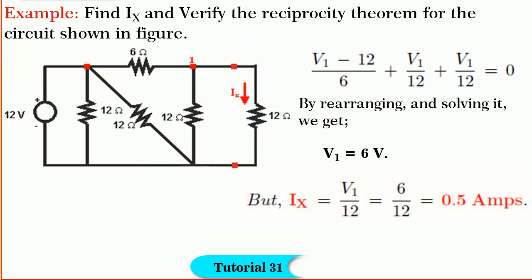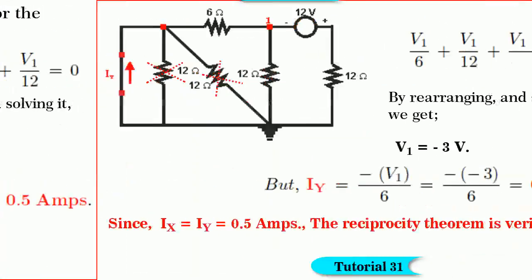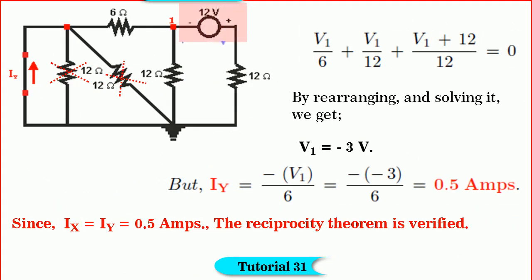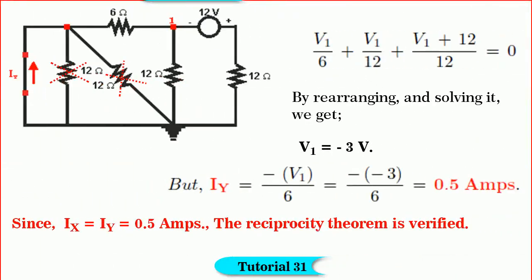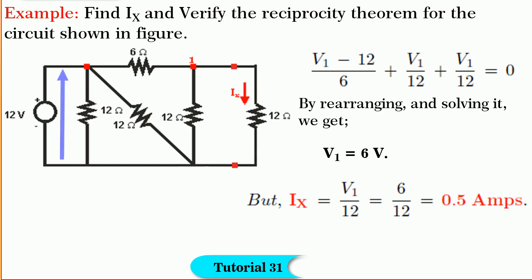Now we arrive at the critical juncture of exchanging the positions of the source and the response. Note that the voltage source of 12 volts is introduced such that its polarity will drive current in the direction of Ix. In the original branch, the 12 volt source is forced to 0 by short circuiting it as shown. Note, this short circuit will force the two resistances of 12 ohms to 0, and the direction of Iy is the same as the current driven by the 12 volt source in the original branch.